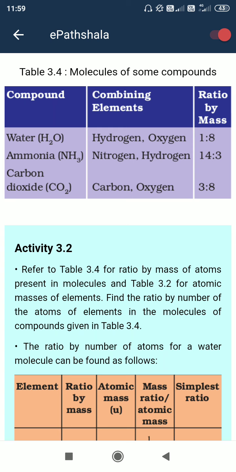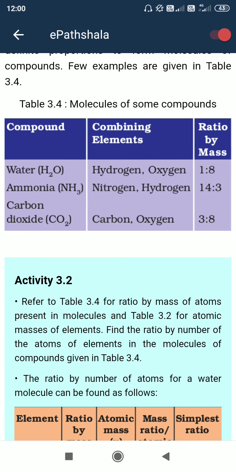So what will be the mass of carbon dioxide? For carbon the atomic mass is 12, and for oxygen it is 16. So 16 into 2 means 32, plus 12 means 44. So carbon dioxide has a mass of 44.